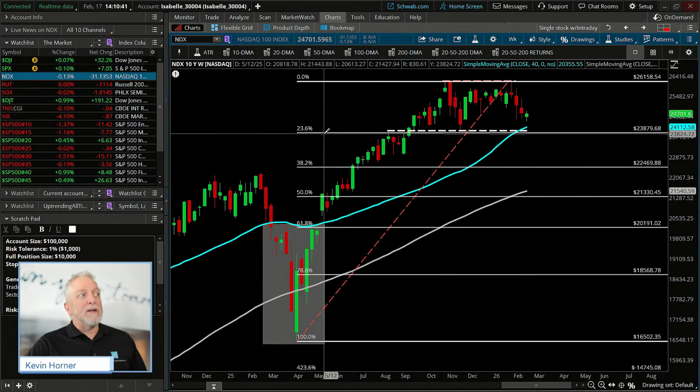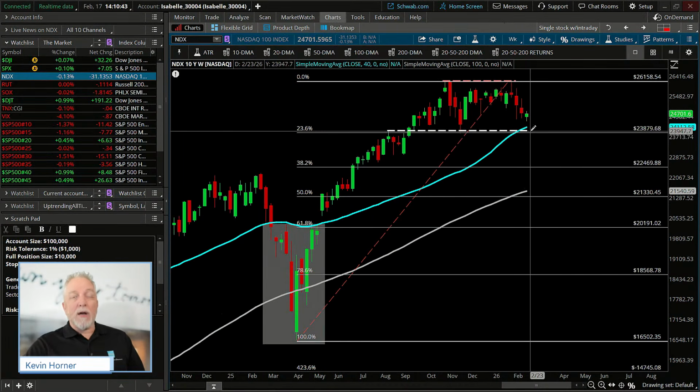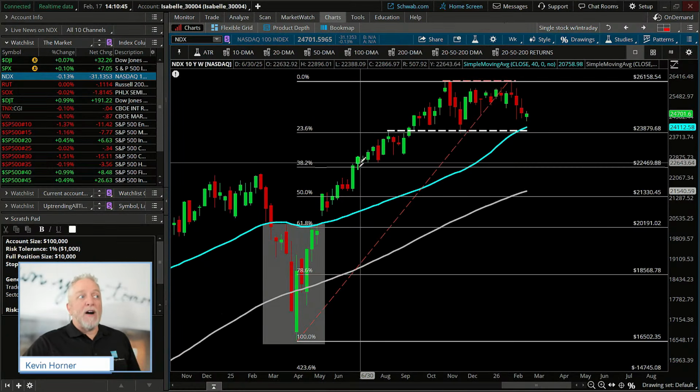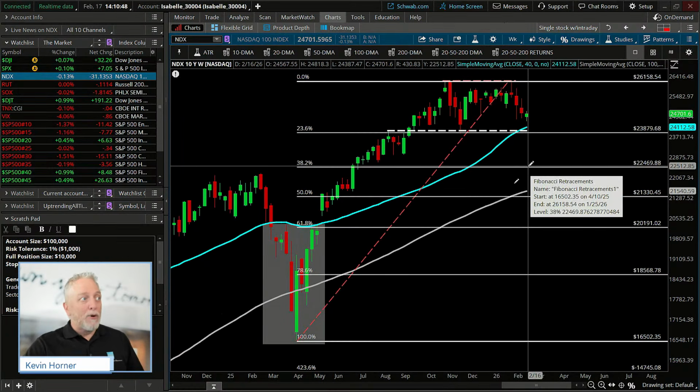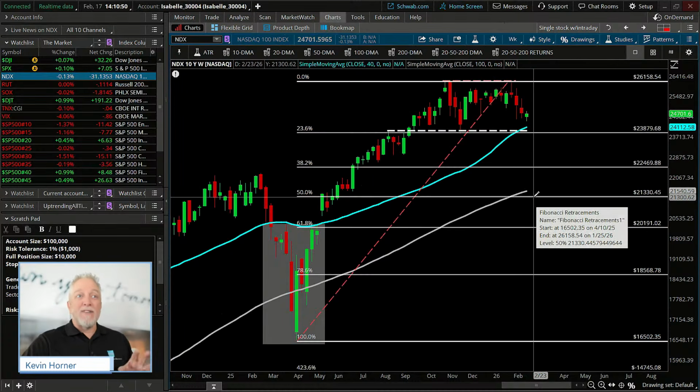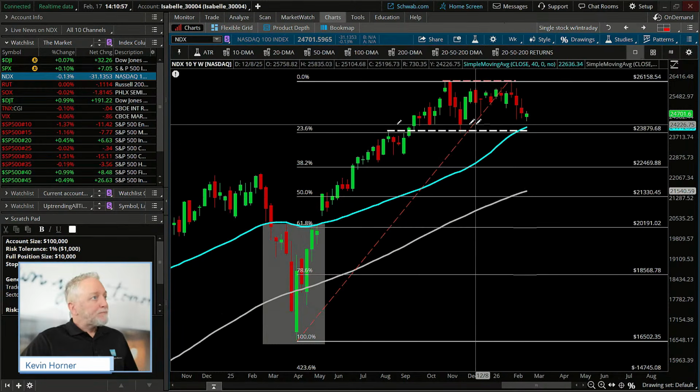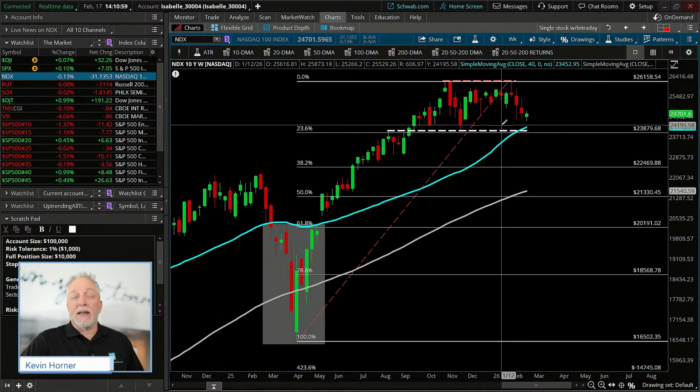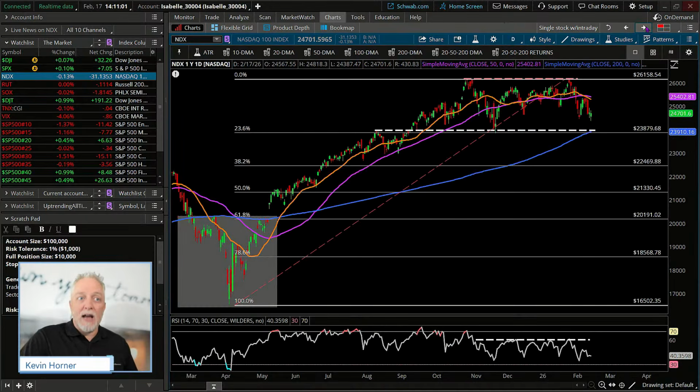It is not uncommon to find the 23% as support on a pullback, to find the 38% as support, or even the 50%. In fact, commonly 50 is the number that a lot of traders are looking for in the Fibonacci move. Now, we are nowhere near giving that back. And I think it's providing us some context that we traders need to keep in mind, because if you've been watching the market on a day-to-day basis, you're probably feeling a little bit uneasy about the way that the NASDAQ has acted. And the truth is, it's just in consolidation mode.